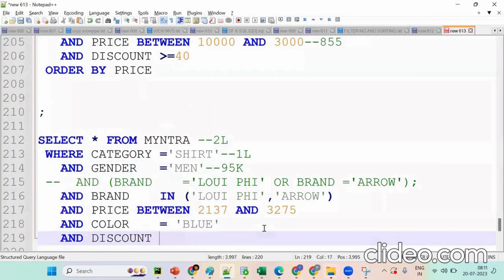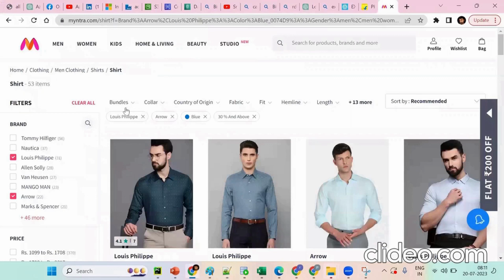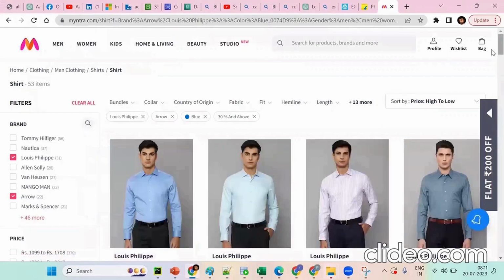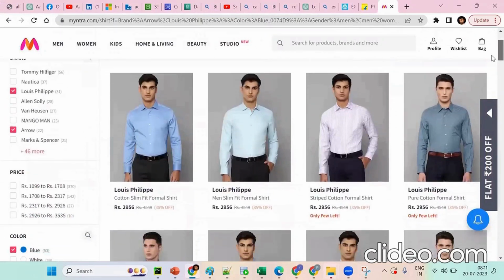30% and above, greater than or equal to, ascending. 30 and smaller. Okay, understand the concept. These are basic. I work mostly on the SQL SELECT statement, because this is how we analyze all the data we need. How can you analyze by using SELECT?